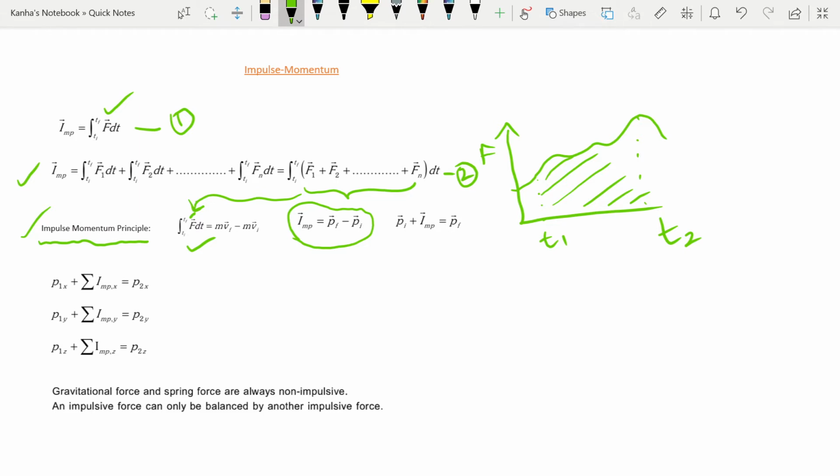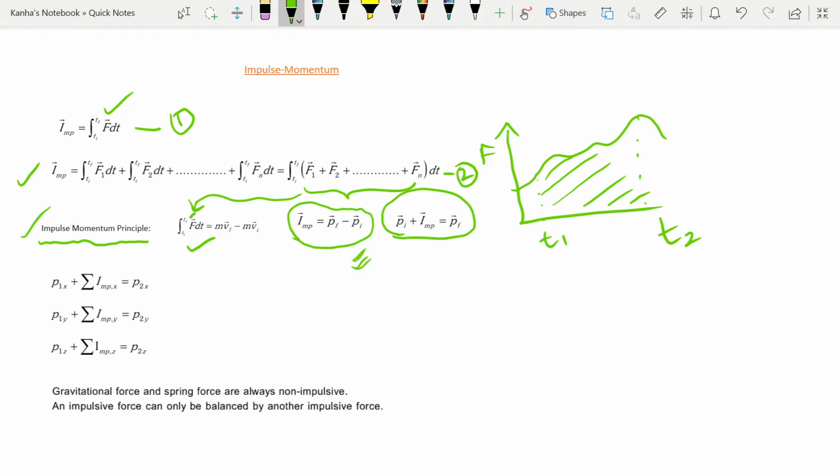So this equation states that the impulse of a force during a time interval, when added to the momentum of a body at the beginning of the interval, gives the momentum of the body at the end of the time interval, which is in the third equation. I just rearranged the second equation.